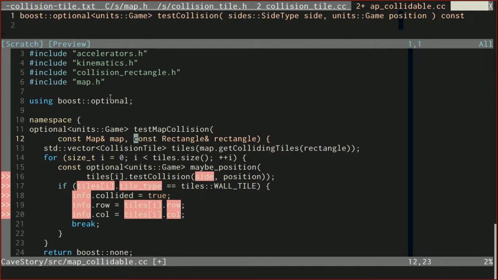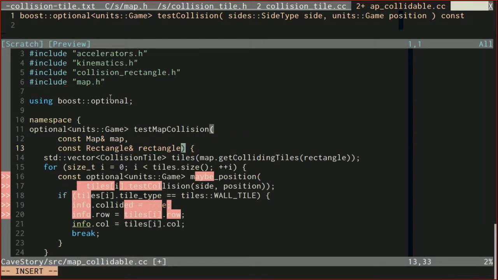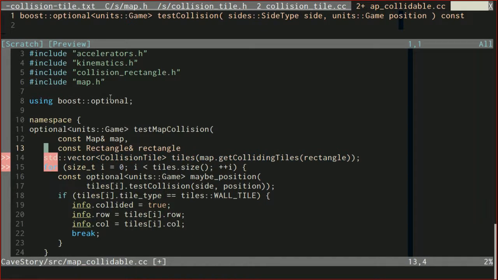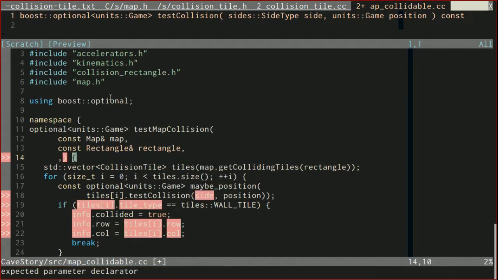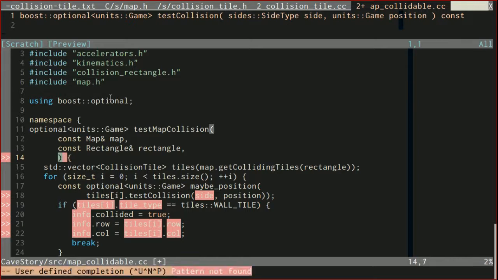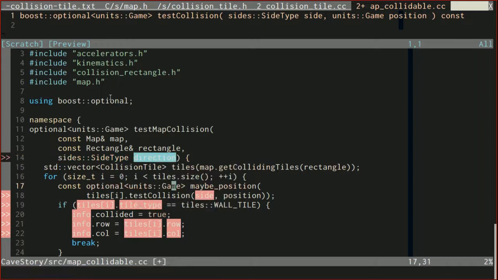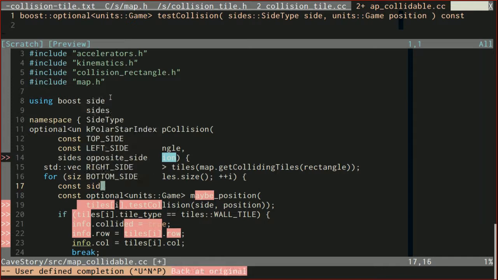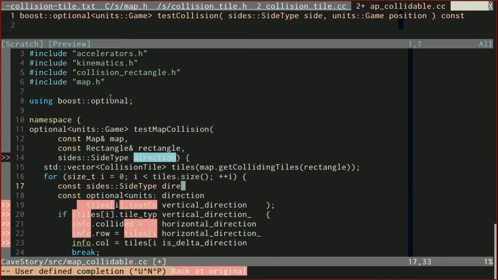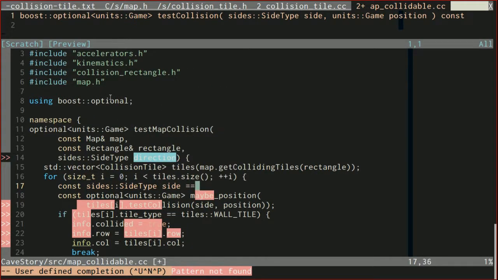So let's take in a side type for direction, so we can calculate our side from our direction. So const sides side type side, and this is going to be equal again to the opposite side of direction.